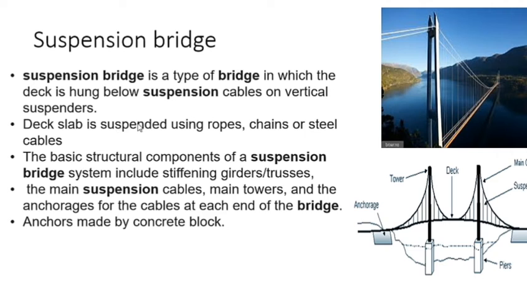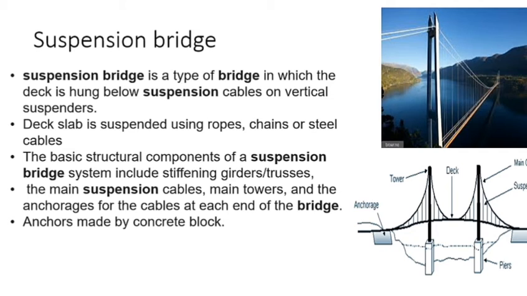Deck slab is suspended using ropes, chains, or steel cables. The basic structural components of the suspension bridge system include stiffening girders or trusses, the main suspension cables, main towers, and the anchorages and the cables at each end of the bridge.